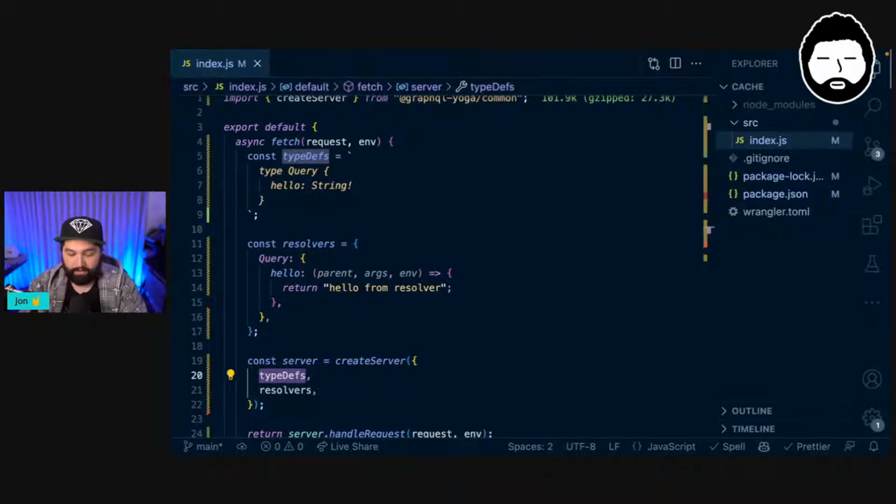So let's just do a quick look at another code base where I've done something similar to this, and let's see what mistake I have made. Because this shouldn't be a problem at this point.